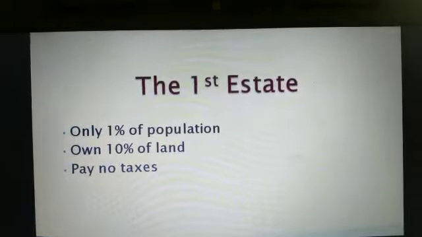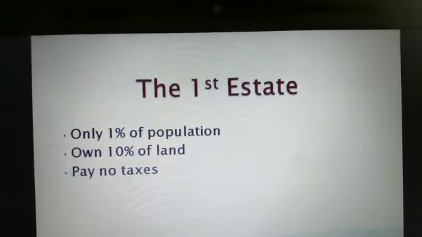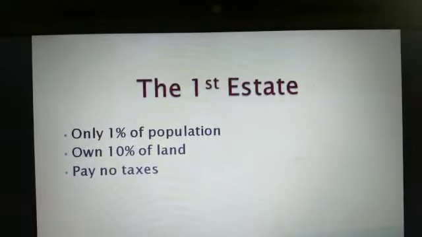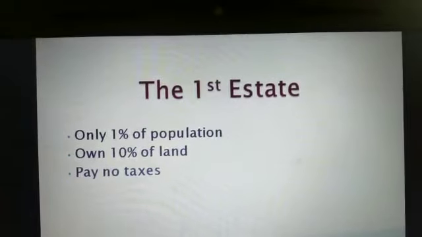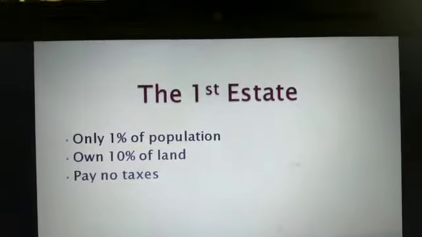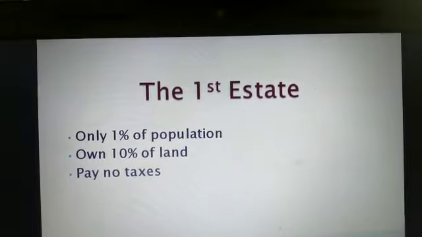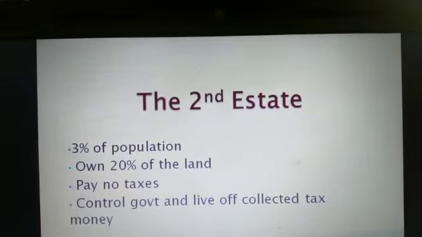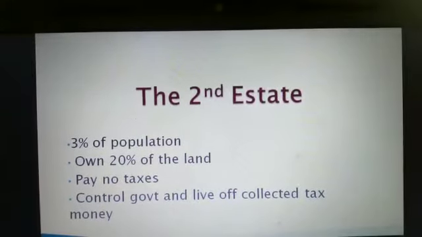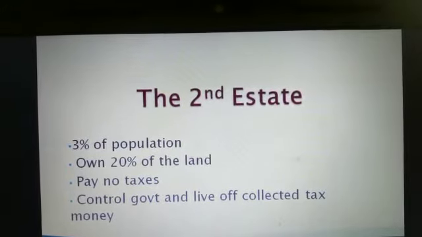Children, only 1% of the total population is in the first state, and they own or possess 10% of the total land. The population percentage is 1%, but the land share is 10%, and they don't pay any taxes, and all the higher posts are given to them. The second state is about 3% of the population, more than the first state, and they own 20% of the total land.